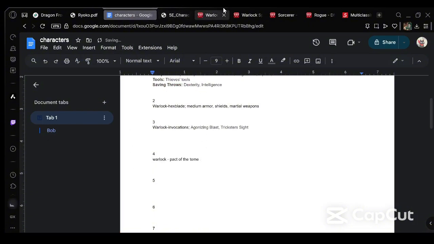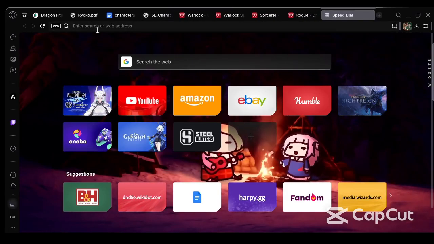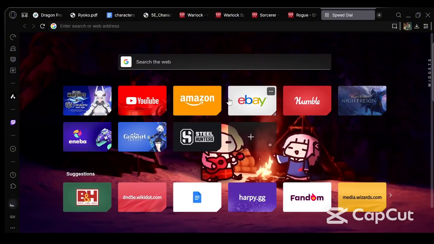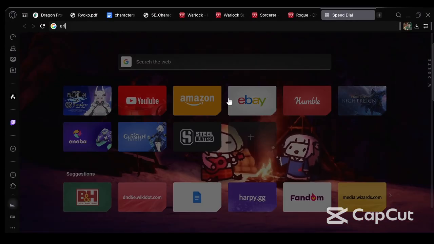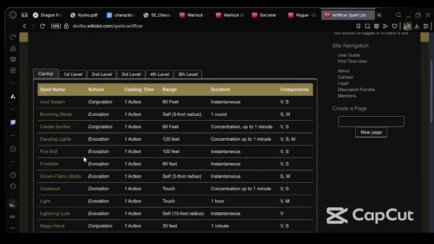Which gives you 3, I think I saw it correctly, 3 cantrips from any class choice. They automatically count as Warlock spells. So let's go with bard spells. Actually, we'll do something different. I'm gonna go with artificer, because artificers get cantrips, right? I'm not making that up. No, they do get cantrips.